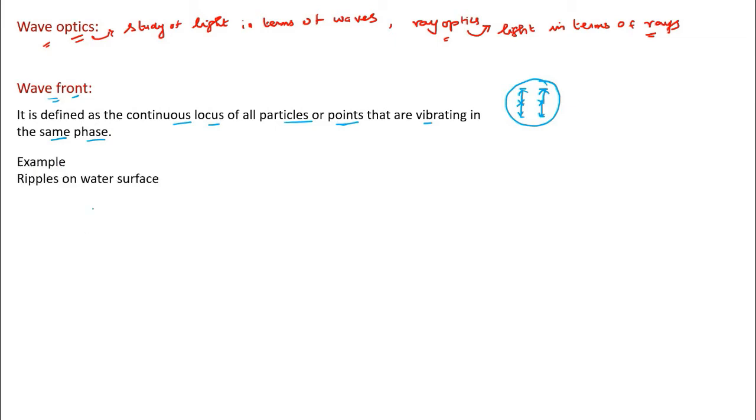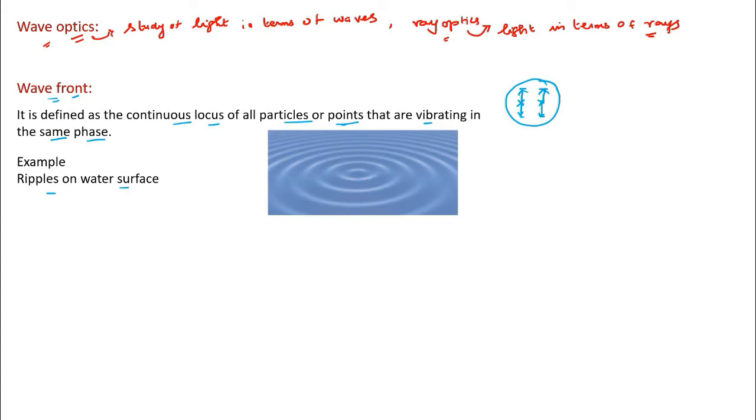So, what is an example of a wavefront? Ripples on a water surface. Each ripple is in fact the continuous locus of all water particles that are vibrating in the same phase. Actually, what is a ripple? A ripple is the continuous locus of all water particles that have risen above the water surface. Of course, they will go down also after a while, but before that. For example, you see this here, this is a ripple. Here all the water particles are vibrating in the same phase.